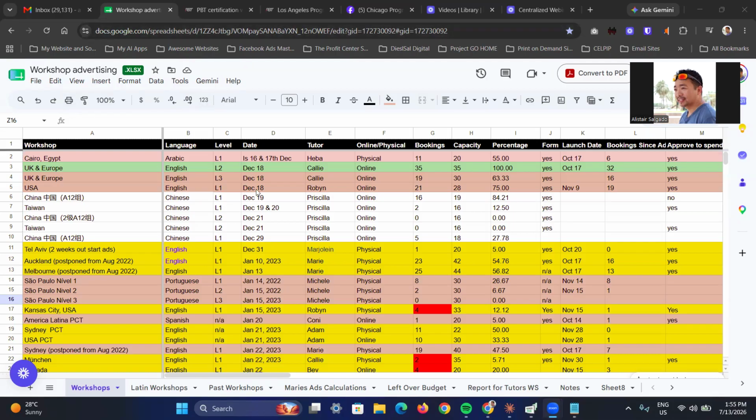When I ran the campaigns before, I made this Excel sheet for tracking. It's very specific, and at the same time, it's easy for me to report what happened to the ads. At the same time, if there's any decision we'll make, it will bring us here, so it's easy for us to decide.